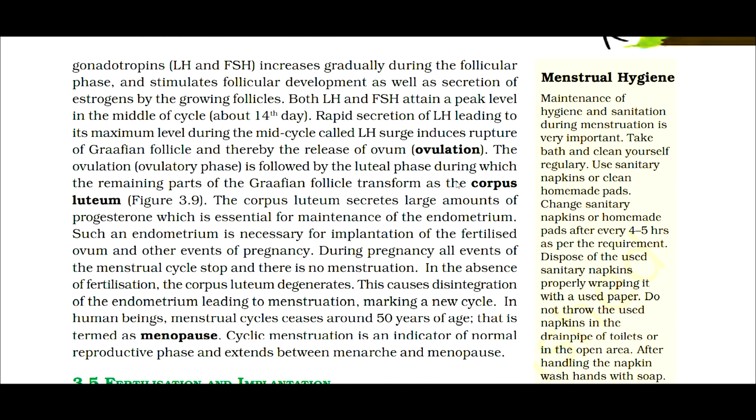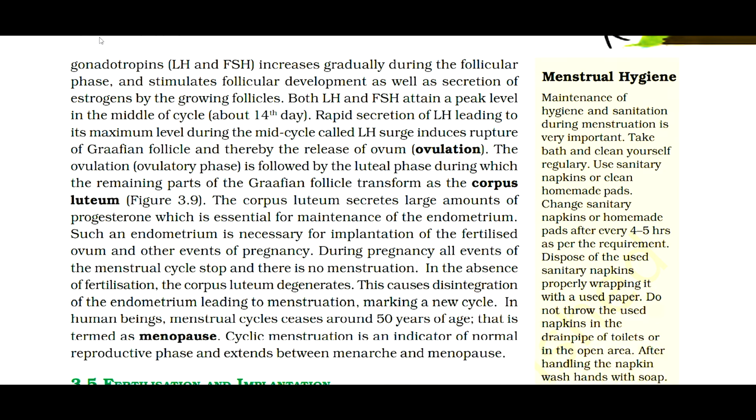The secretion of gonadotropins LH and FSH increases gradually during the follicular phase and stimulates follicular development as well as secretion of androgens by the growing follicles. Both LH and FSH attain a peak level in the middle of the cycle, about the 14th day. Rapid secretion of LH leading to its maximum level during the mid cycle, called LH surge, induces rupture of the Graafian follicle and thereby the release of the ovum, which is ovulation.